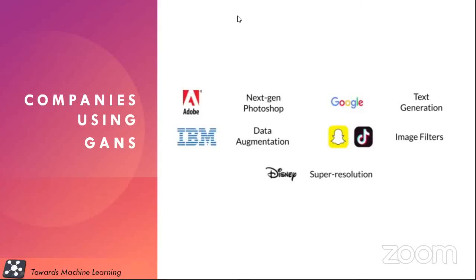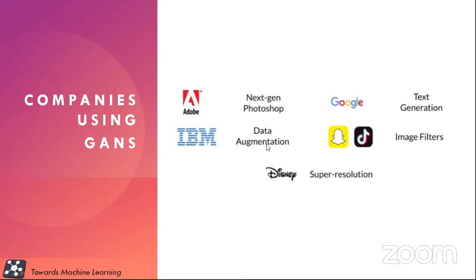I remember one startup which is creating models using GANs, and basically they are doing advertisement. They are using the same model for promoting their products. So that is one of the applications as well.